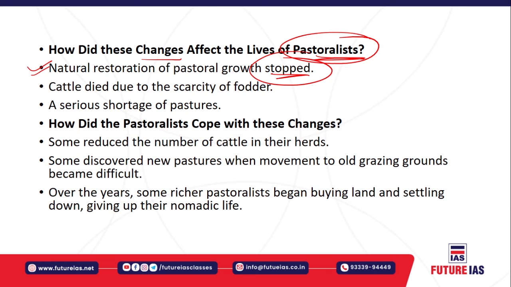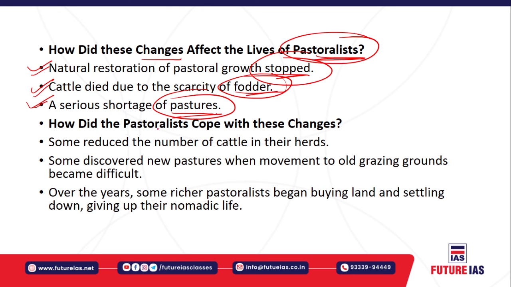The cattle also died due to the scarcity of fodder, because you don't have good quality pastureland and good quality fodder. There is a serious shortage of pastures, because the pasturelands were either restricted in their movement by the Britishers, or they were converted into cultivable lands.